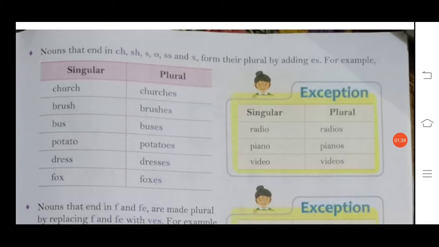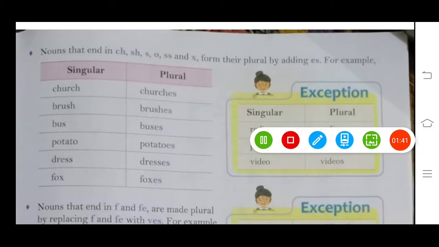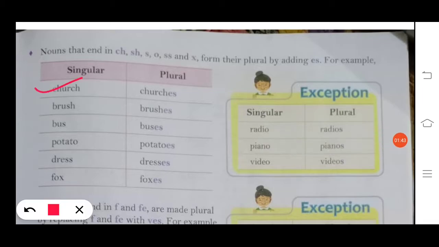See, church is ending with ch, so we will add es to form a plural. Brush, brushes. Sh is coming, so we will add es. Bus, buses; potato, potatoes; dress, dresses; fox, foxes.